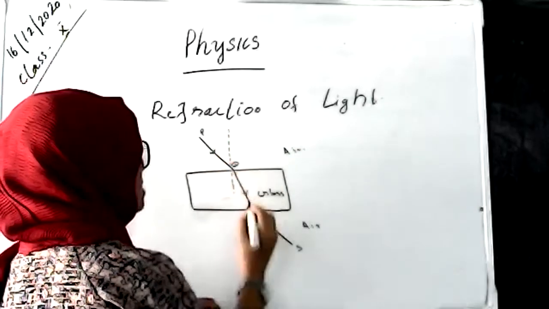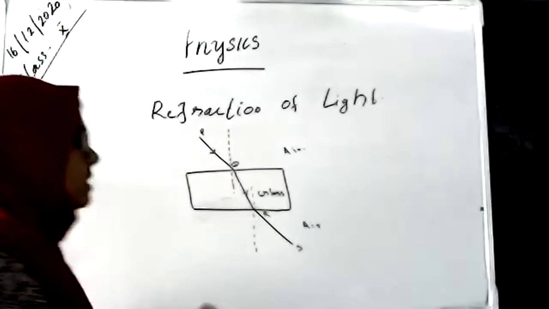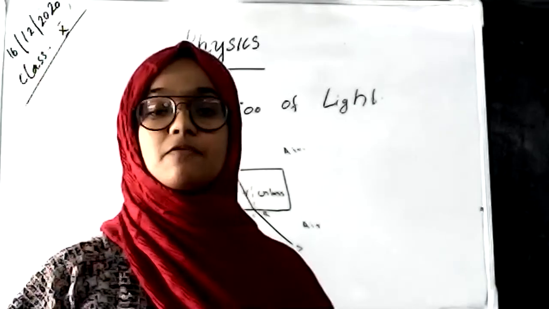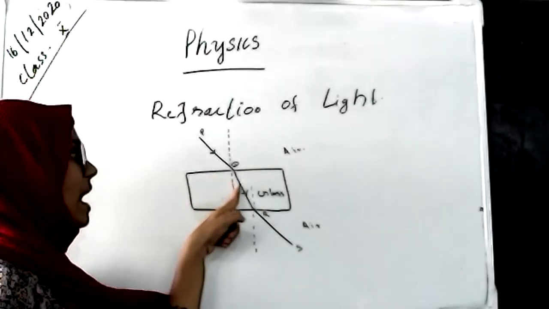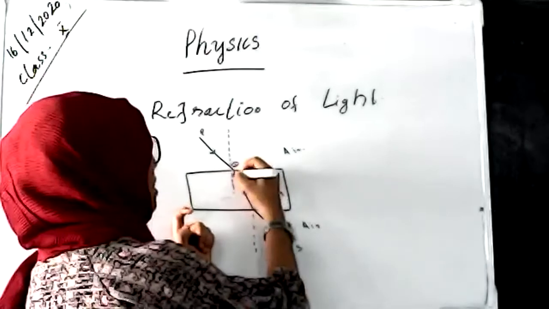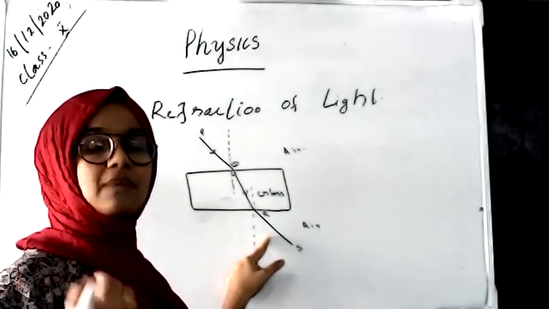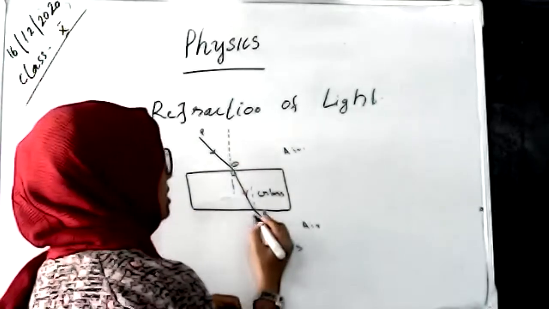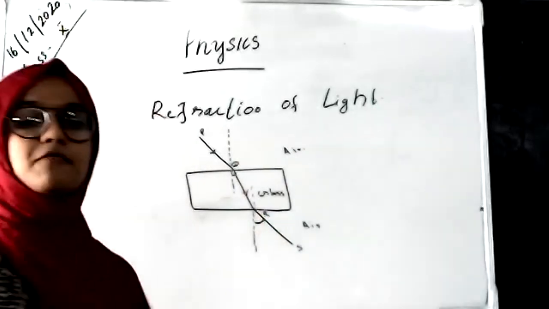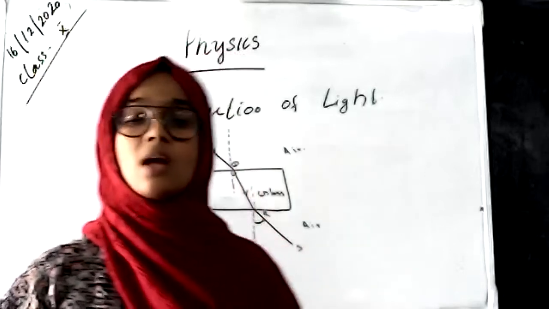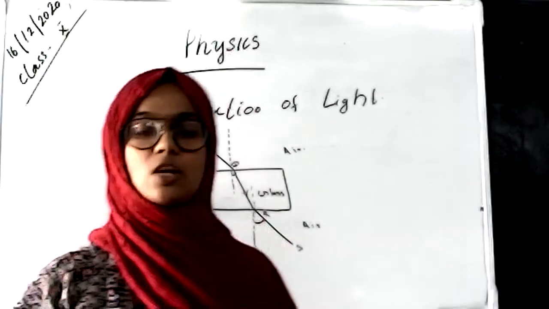Drawing the normal of these two refractions, we can see what the difference between these two refractions is. In the first refraction, the angle of refraction is small, and in the second refraction, the angle of refraction is comparatively large compared to the first refraction. That is the main difference between these two refractions, and the angle of refraction here is based on the optical density of the medium.